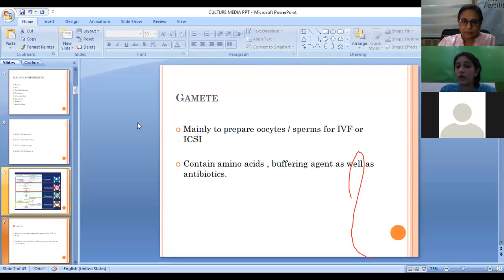Actually, we can do both day 3 and day 5 freezing, but day 5 freezing has a lot of water inside, the blastocoel contains a lot of water. And there are different techniques to do a day 5 freezing also. Some people just take out the water and give a small prick. The water is contracted and then they do the freezing. What I do in my lab is freeze almost all the embryos on day 3. And when we have to do a day 5 transfer, I thaw the day 3 embryos, culture them for 1 day, and then go to day 5. In such a way, I'm able to see the viability of my embryos as well.